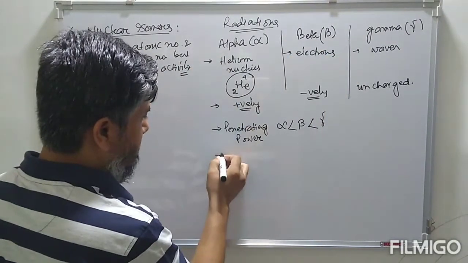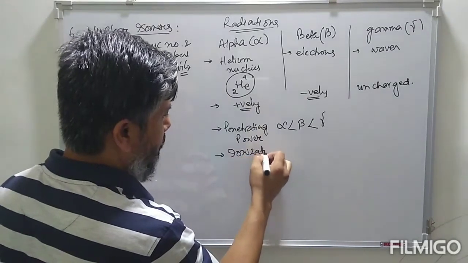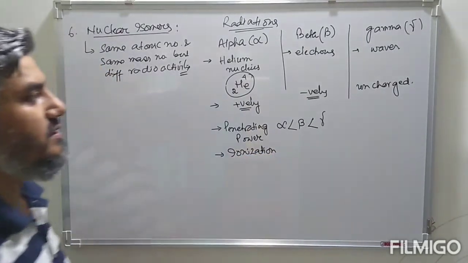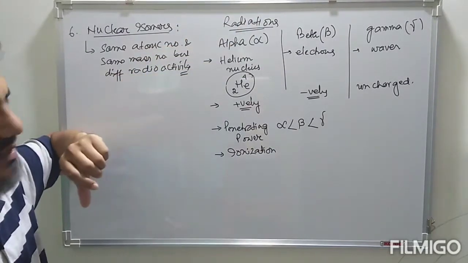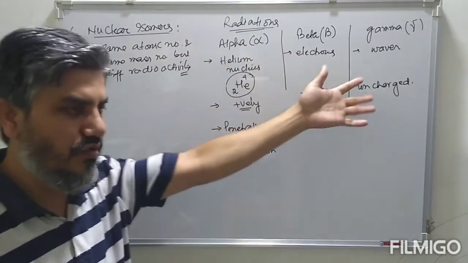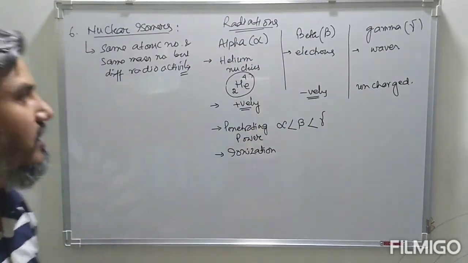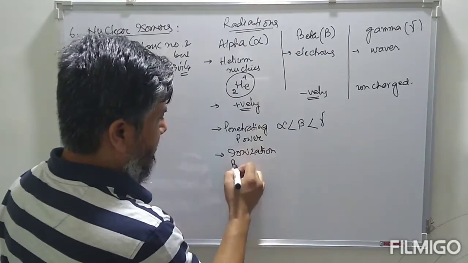These radiations also show ionizing property. That means when these radiations come across neutral particles, they can ionize those neutral species into ionic species. That property is known as ionization property.